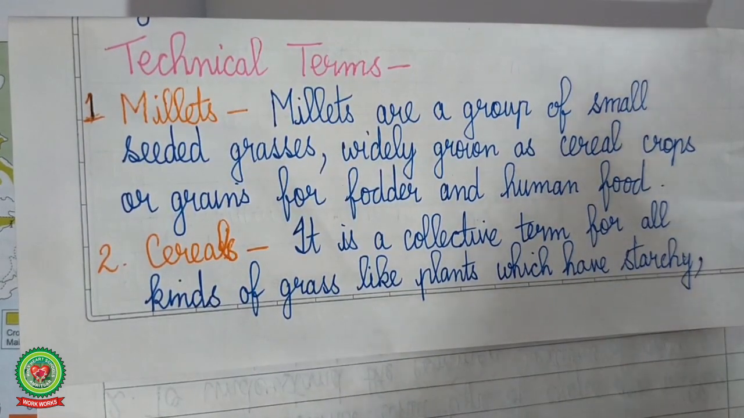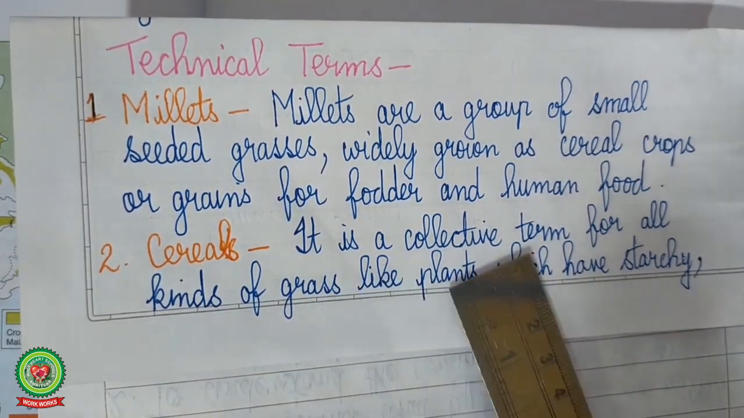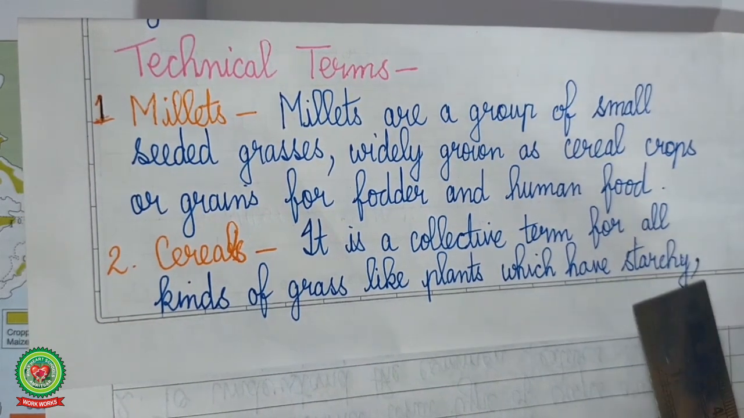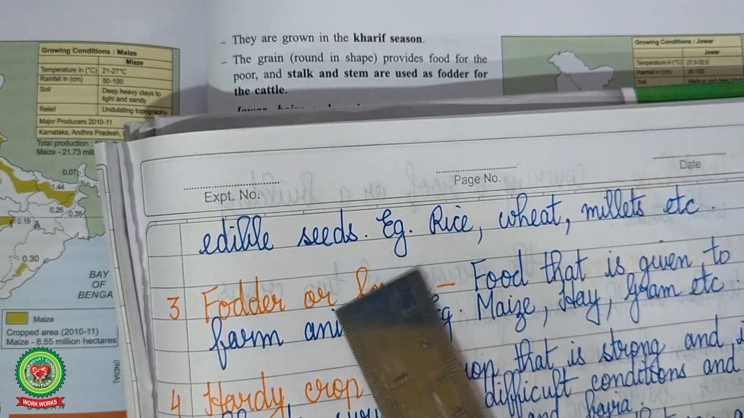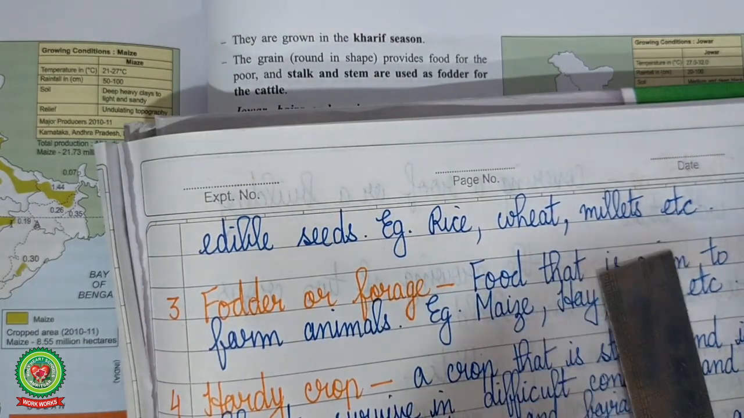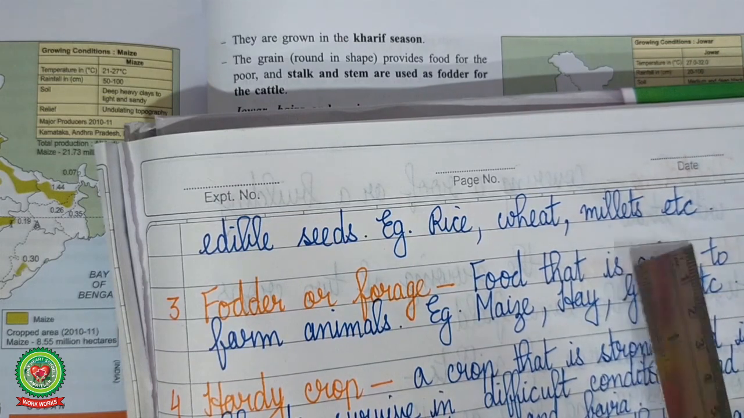Now what are cereals? Cereals, it is a collective term for all kinds of grasses which have starchy, edible seeds. Examples are rice, wheat and millets. Millets we are going to discuss in this chapter in detail.